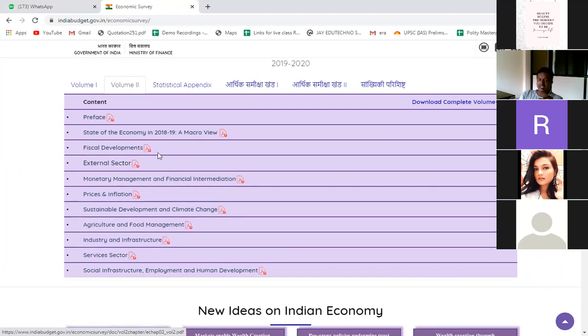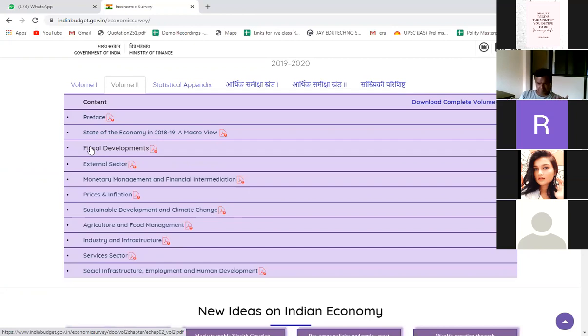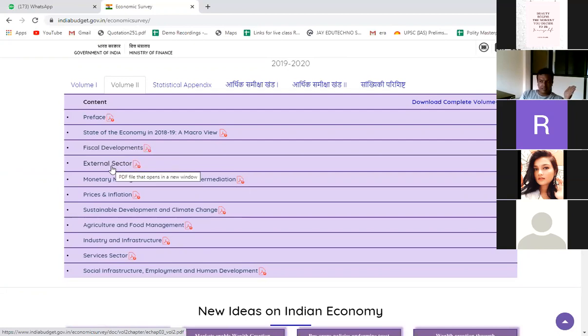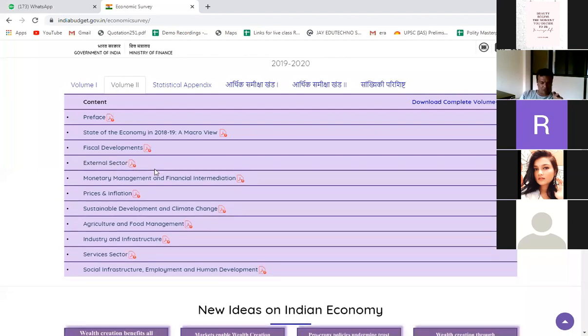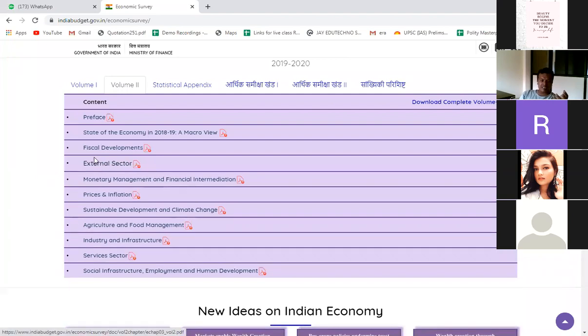But what is there in fiscal development? Fiscal development means the development in the fiscal scenario or the fiscal situation of the country. Second is the external sector. External sector means whether investment is coming from the external sector or not, whether FDI is coming or not, whether FPI is coming or not. How much FPI is coming, how much FDI is coming, whether it is decreasing or increasing. All that you can see in the external sector.